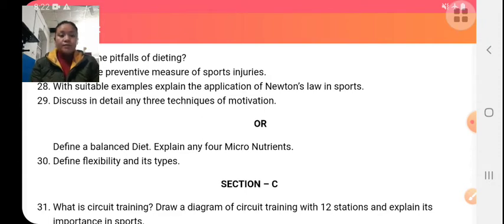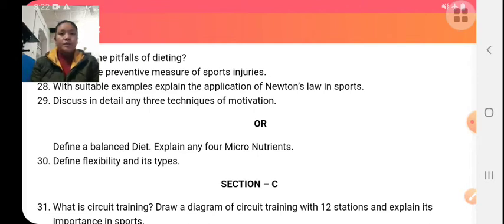Static flexibility means the ability to stretch the joint as much as possible from a fixed position without any motion. For example, doing chakrasana, toe touching, etc. And dynamic flexibility means stretching the joint as much as possible while in motion. For example, in gymnastics, etc. This is about flexibility.